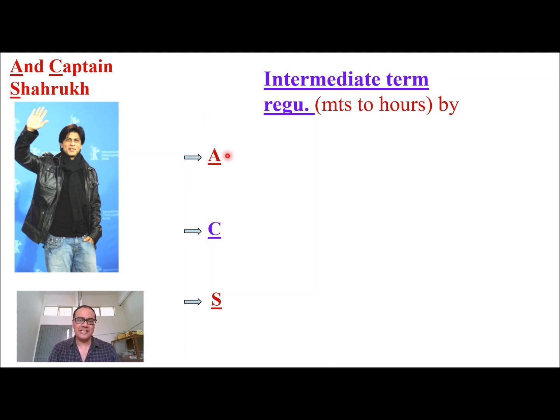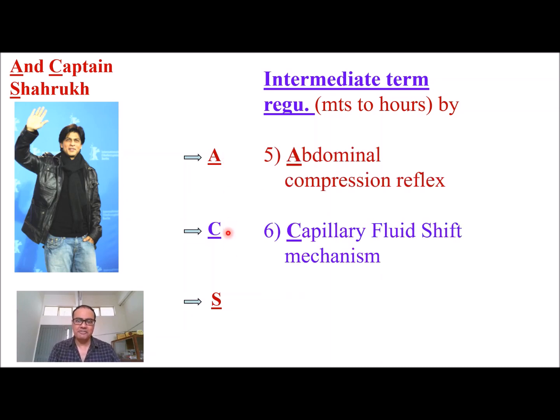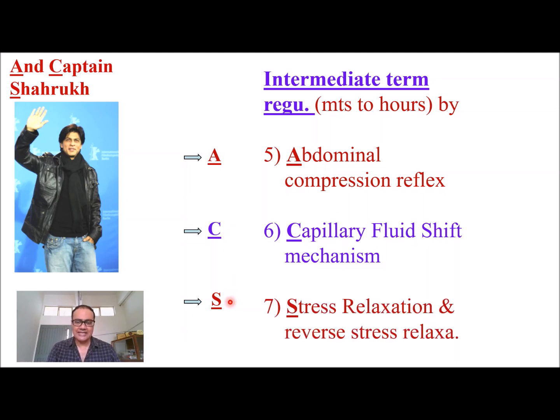So one mechanism from A, abdominal compression reflex, one mechanism from C, capillary fluid shift mechanism, and one mechanism from S, stress relaxation and reverse stress relaxation. So these seven mechanisms can be mentioned first, and then especially nervous reflex, most specifically baroreceptor reflex, can be described.